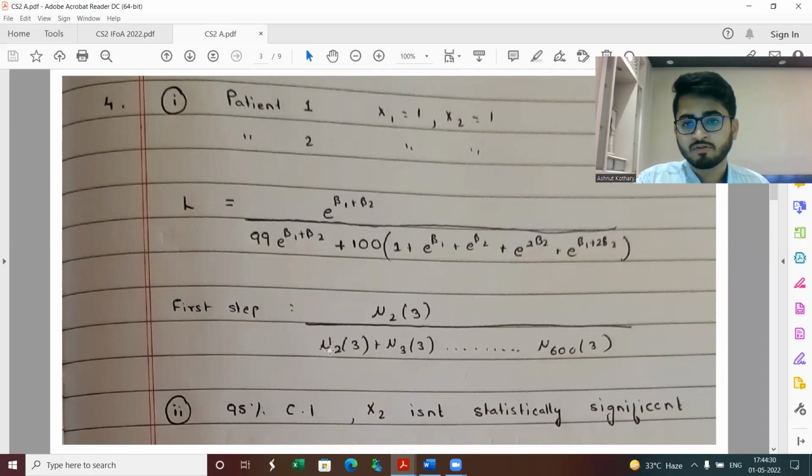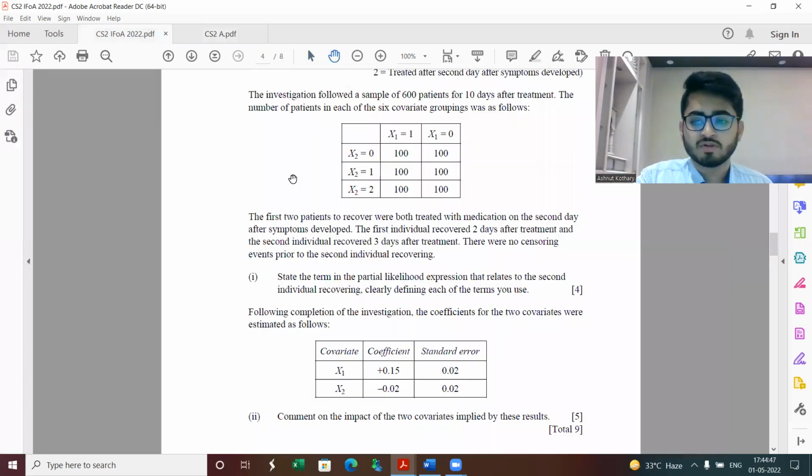Note that it will be starting from life 2, because one life would have already been not in the data, because that person was leaving the data at time 2 only due to the particular hazard of interest. So in the denominator there are basically 599 terms. So this was question 4.